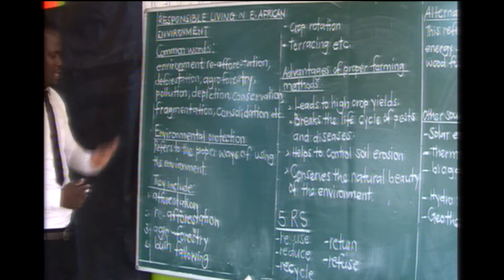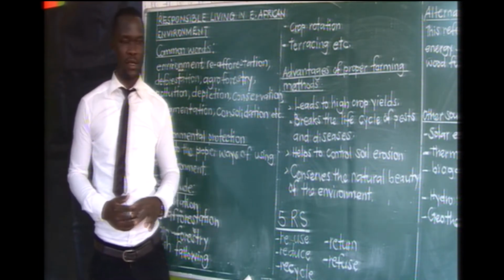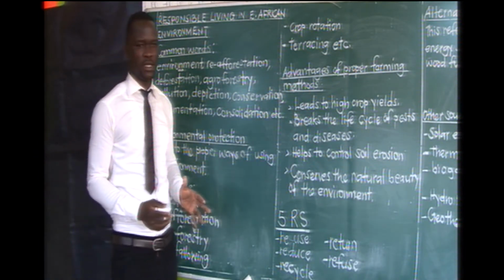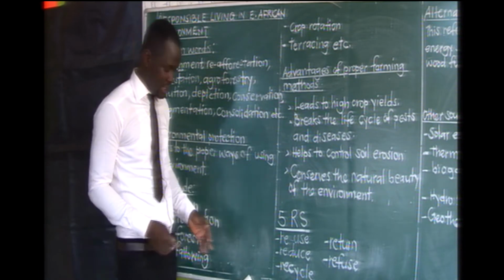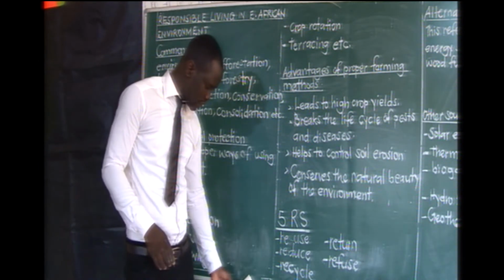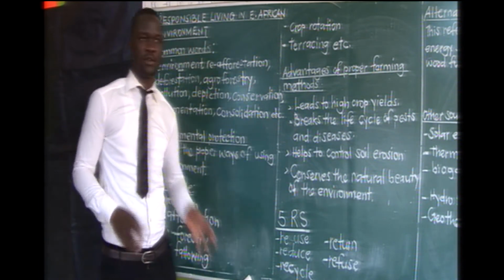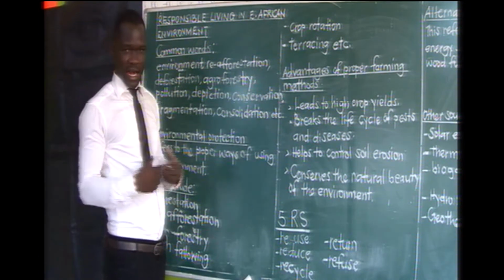Still in line with the environment, in the previous classes we said environment simply means man's surrounding. Which means environment is the surrounding of man. Now, when we say environment is the surrounding of man, we are looking at things that are around man.